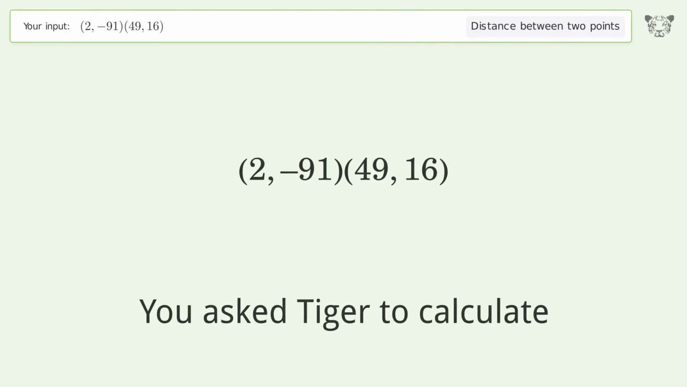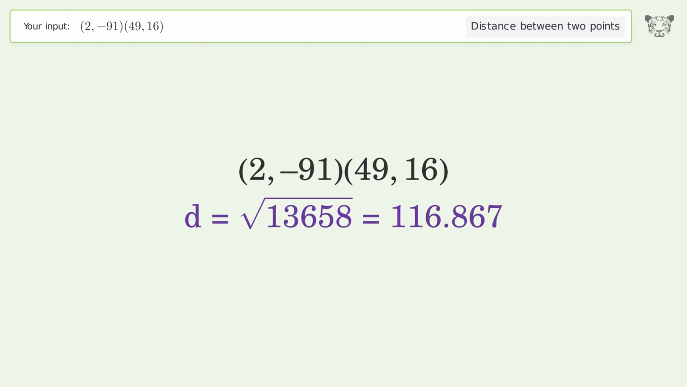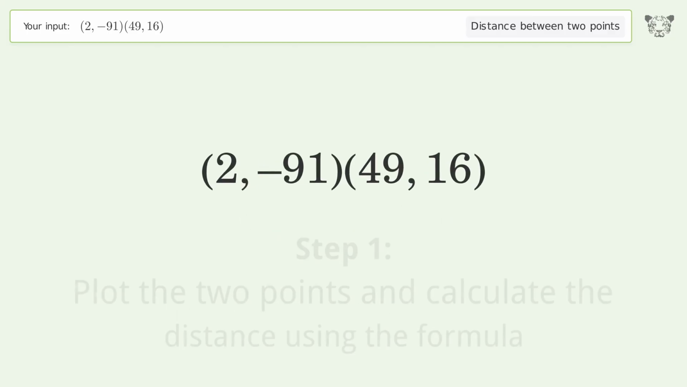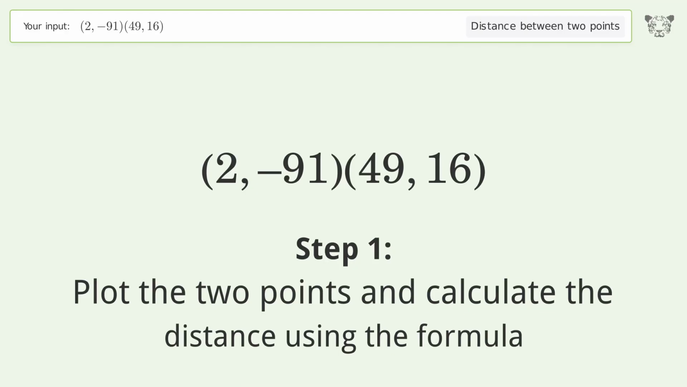You ask Tiger to calculate. This deals with the distance between 2 points. The distance between the 2 points is the square root of 13,658, or 116.867. Let's solve it step by step. Plot the 2 points and calculate the distance using the formula.